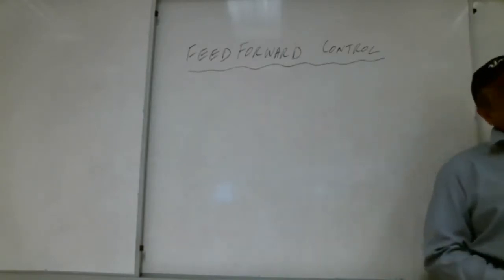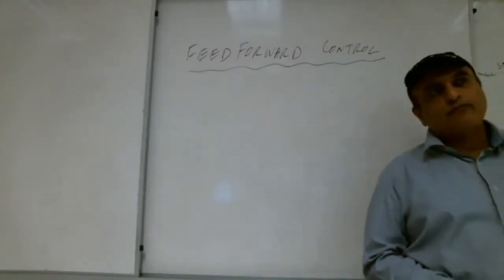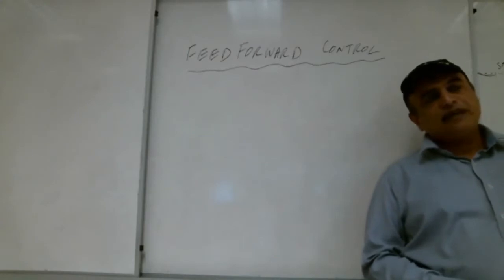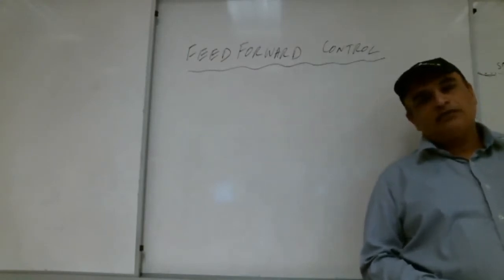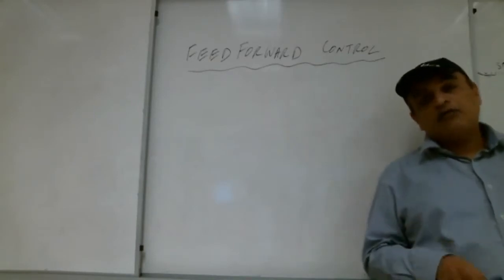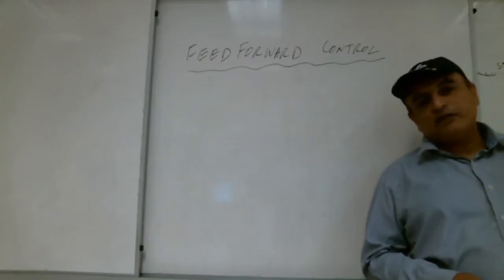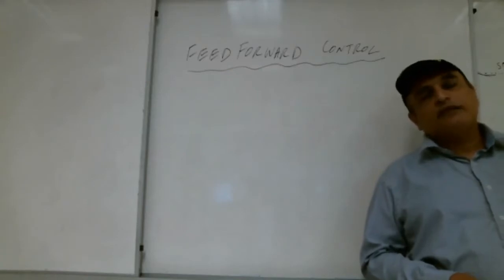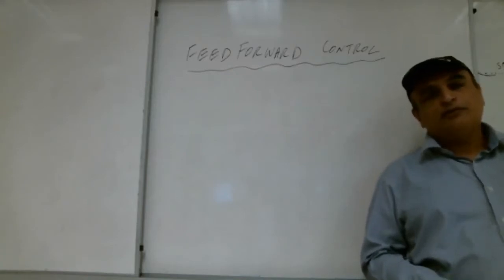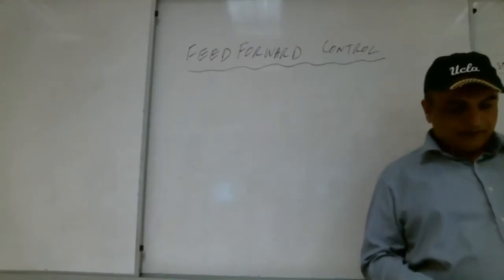Before we go to the feed forward, what was the feed backward control? An error happens. Error means the difference between process variable and set point. The error travels the whole loop. It goes to the controller, and then the controller compares it with the set point and gives the output. And the output tries to fix the error. Here it is a little different.